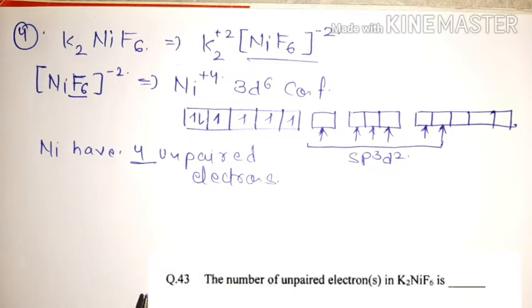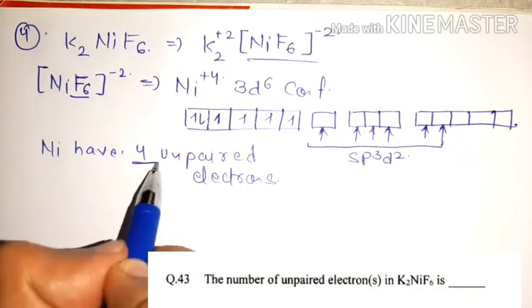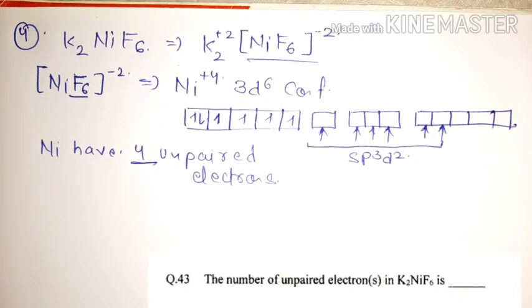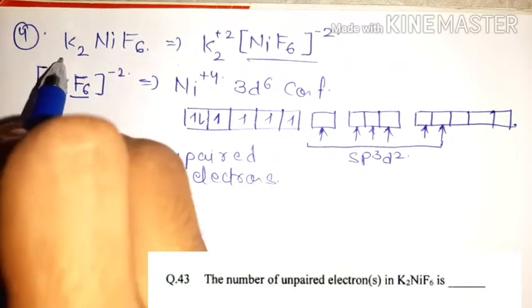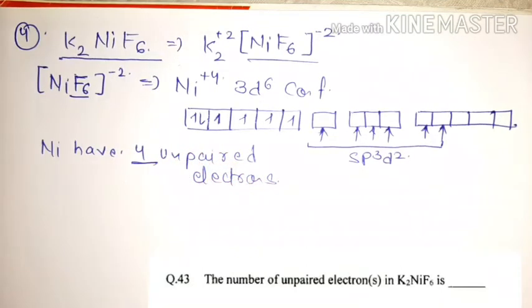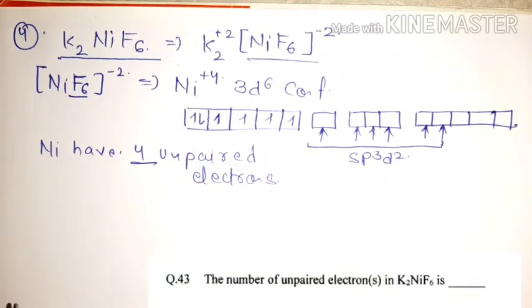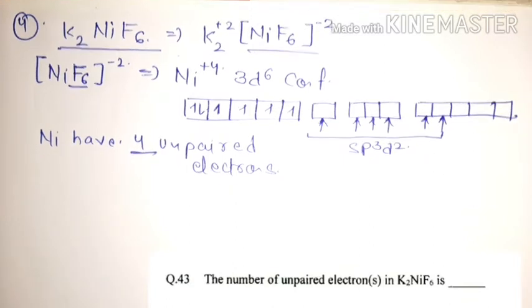In this complex the number of unpaired electrons is 0, not 4. So remember, K2NiF6 is an exceptional case in which hybridization is d2sp3 instead of sp3d2.